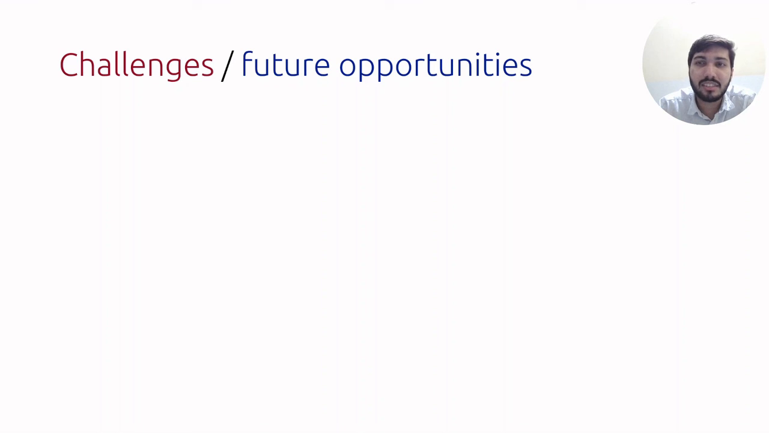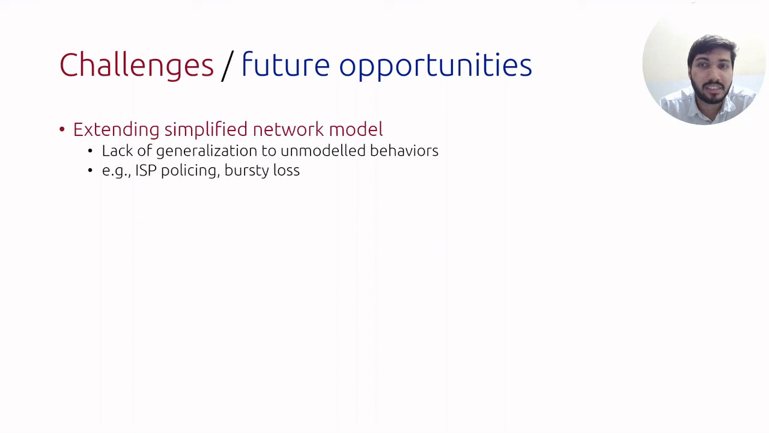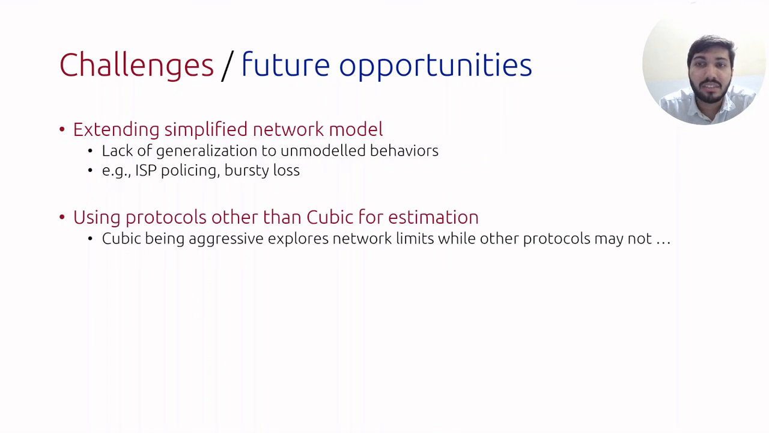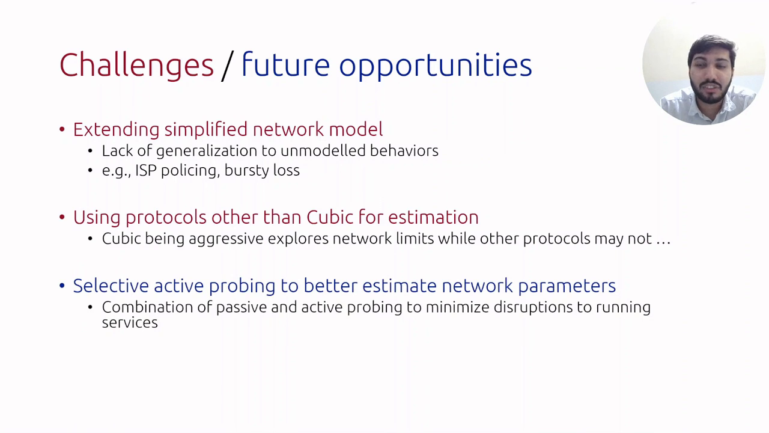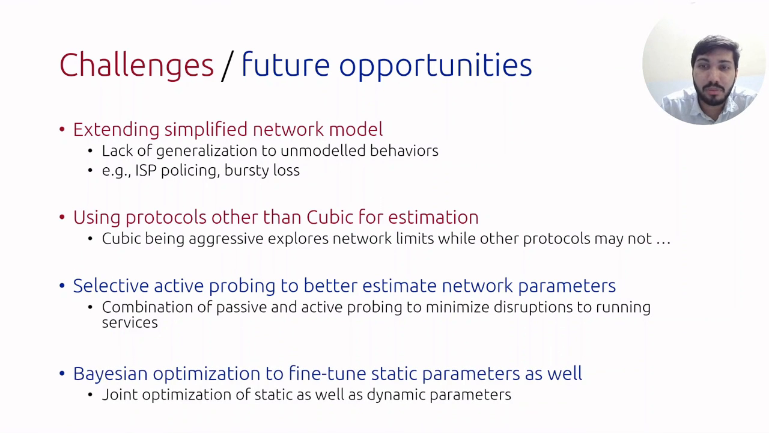There are several challenges and future opportunities in this space. The current iBox model is simple and it does not generalize to unmodeled behaviors, such as ISP policing, variable bandwidth, bursty loss, and so on. The current model is trained on TCP Cubic, which is an aggressive protocol and explores the network limits. What can be estimated from other protocols is an interesting question to explore. Selective active probing and Bayesian optimization to get better estimates of network parameters is also an interesting research direction.